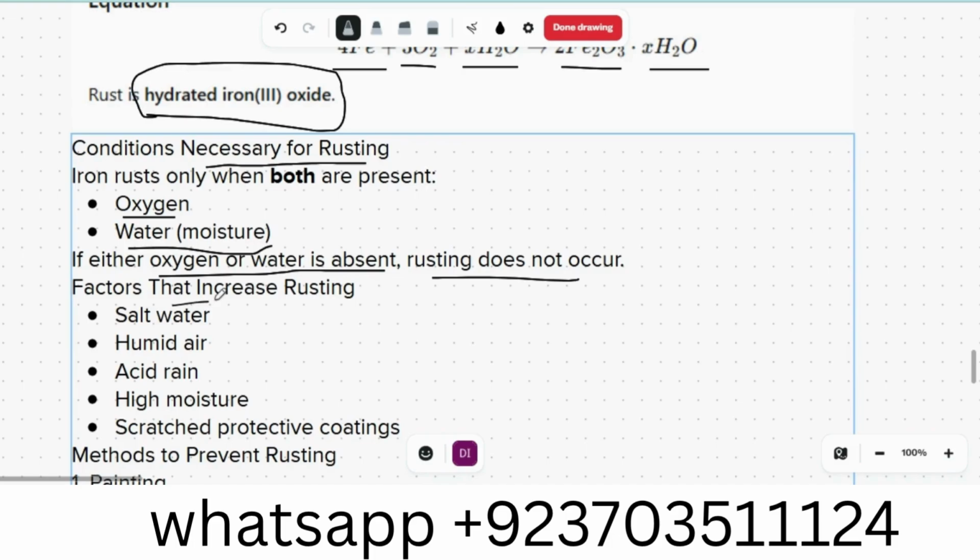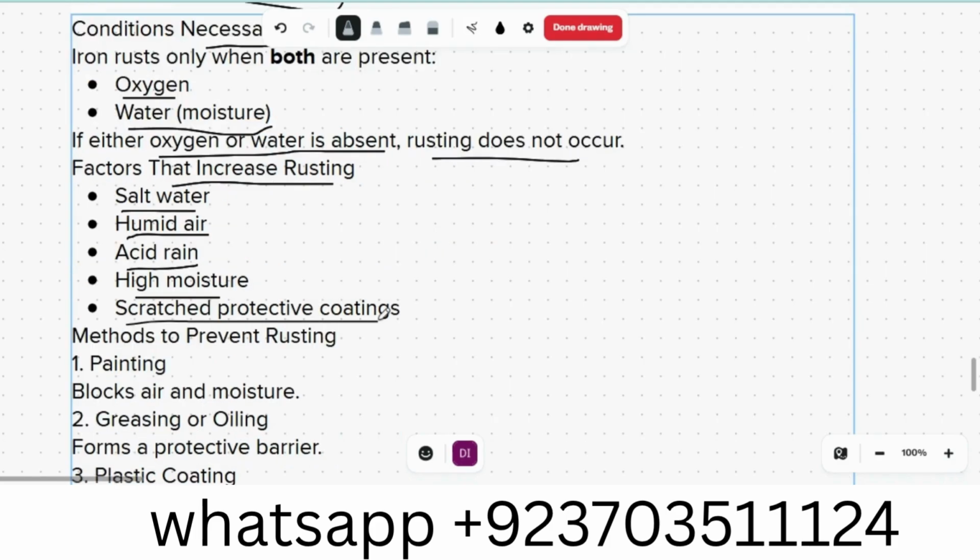Okay. Factors that increase rusting: salt water, that is the most dangerous thing for rusting. Humid air, acid rain, high moisture, scratched protective coating.